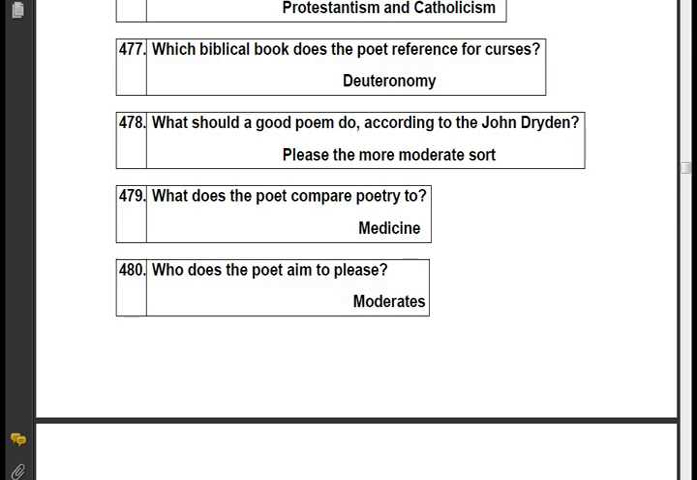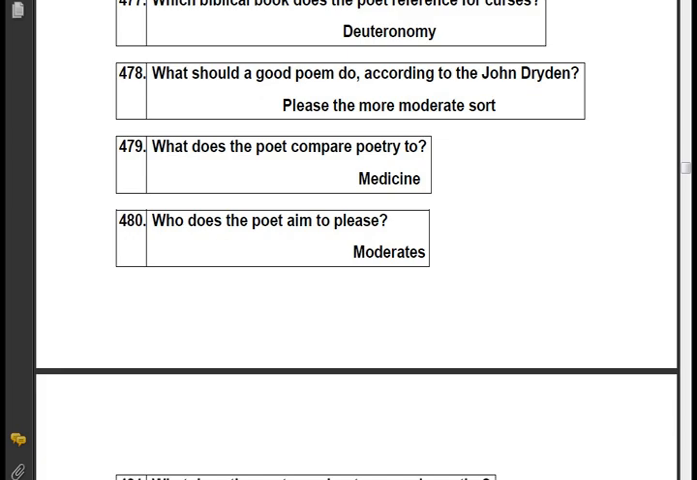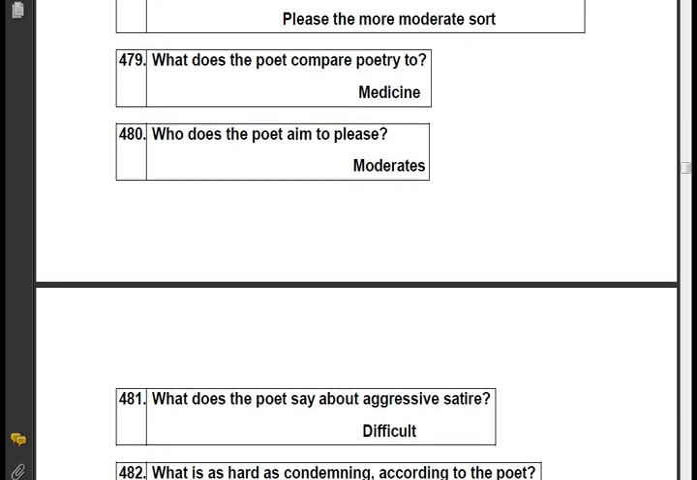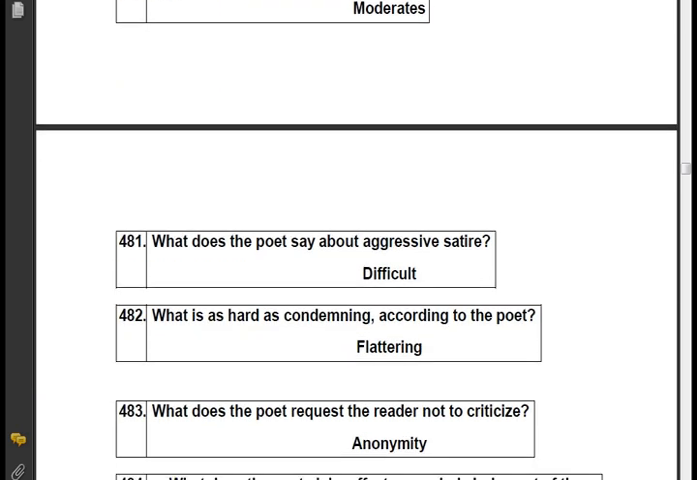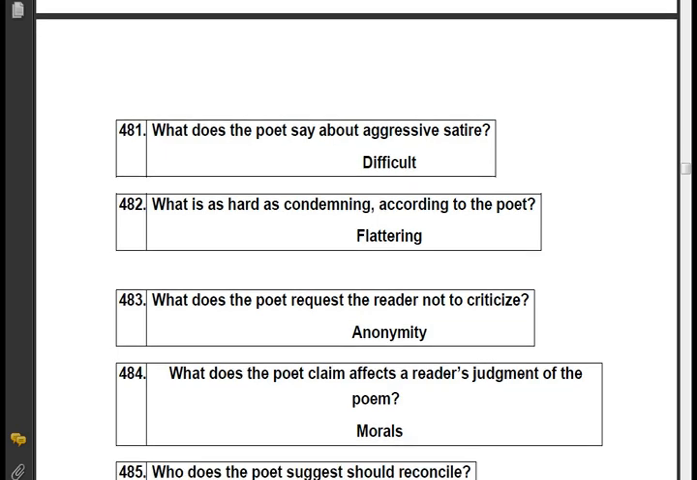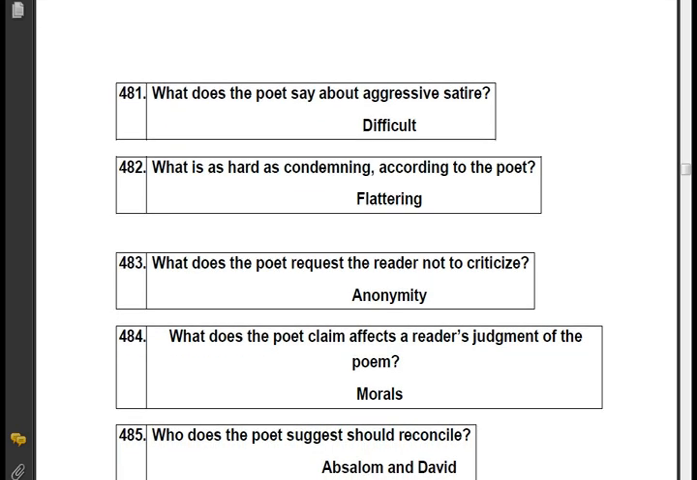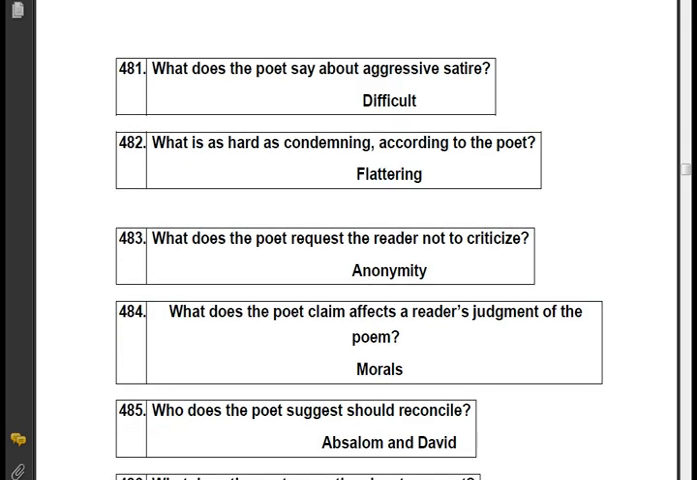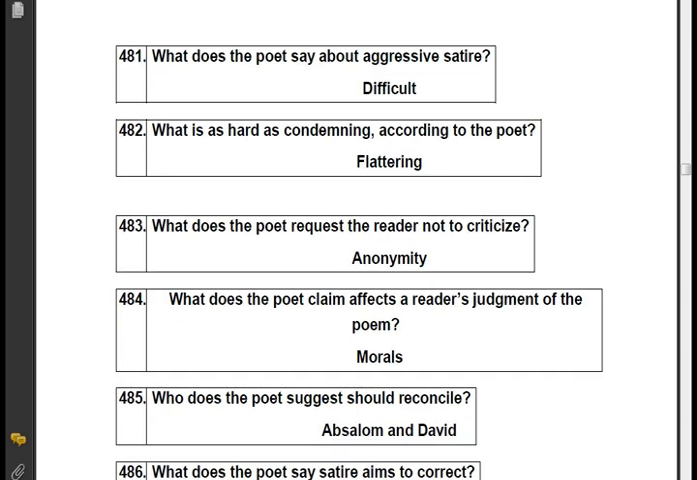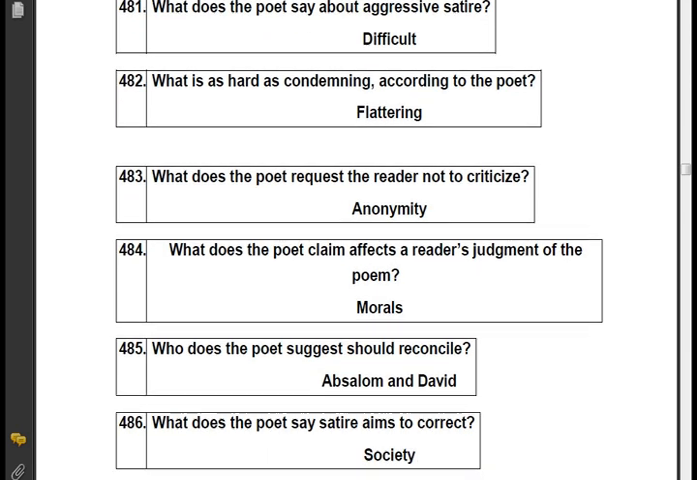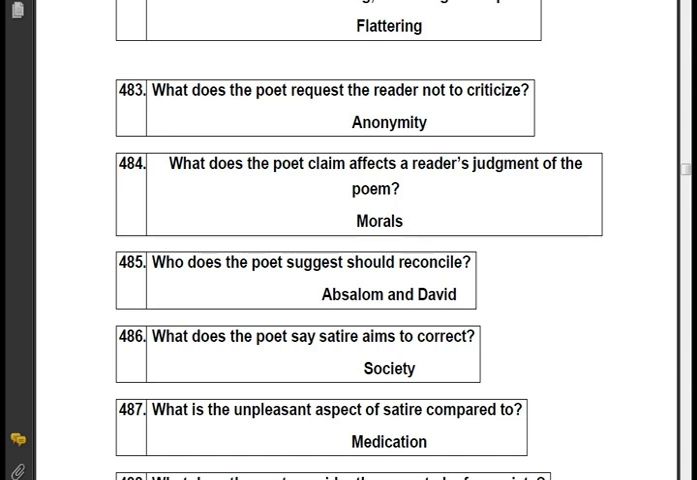What does the poet compare poetry to? Medicine. Who does the poet aim to please? Moderates. What does the poet say about aggressive satire? Difficult. What is as hard as condemning according to the poet? Flattering. What does the poet request the reader not to criticize? Anonymity.